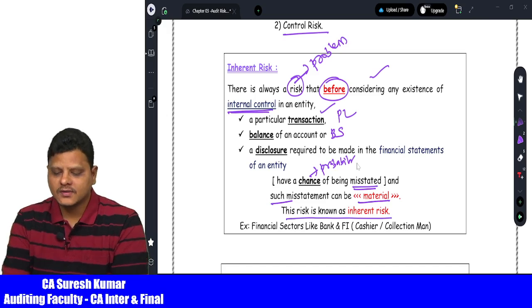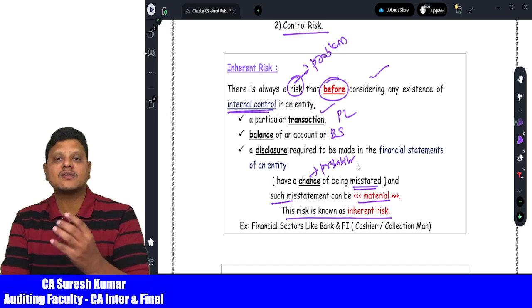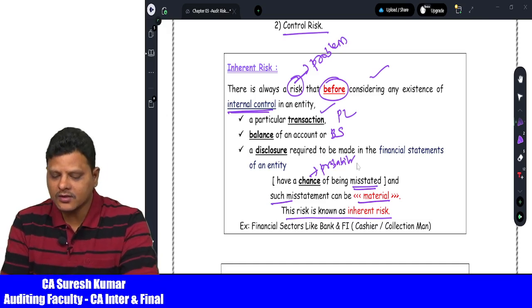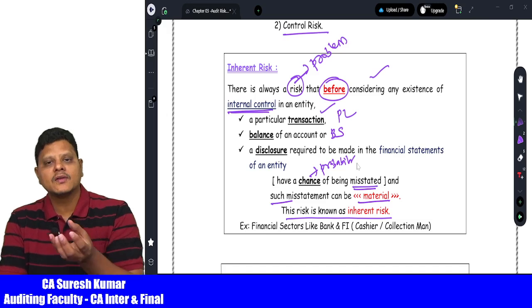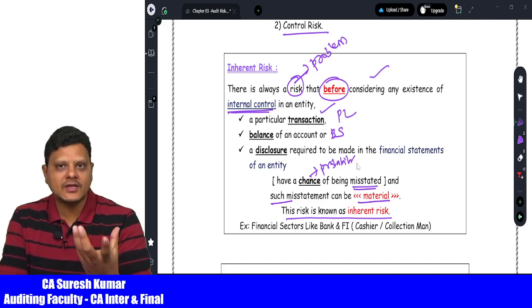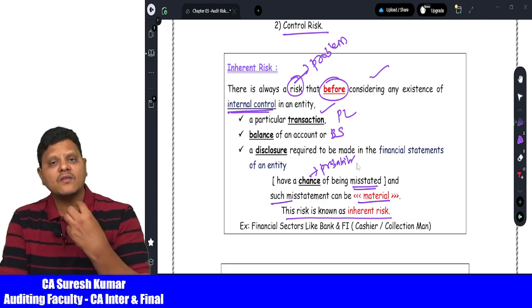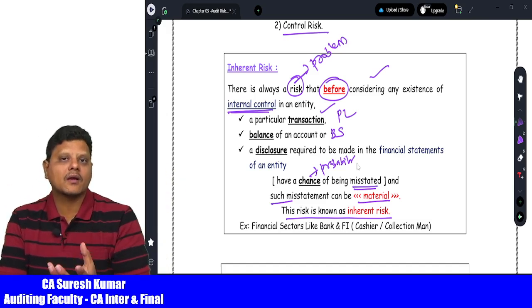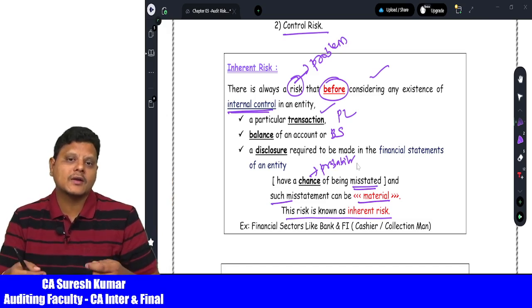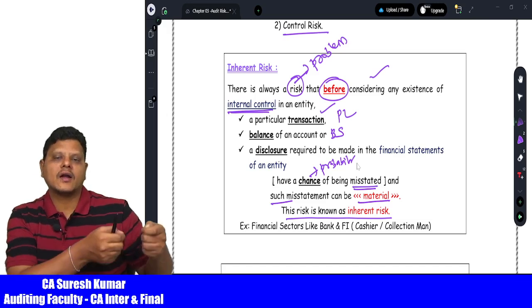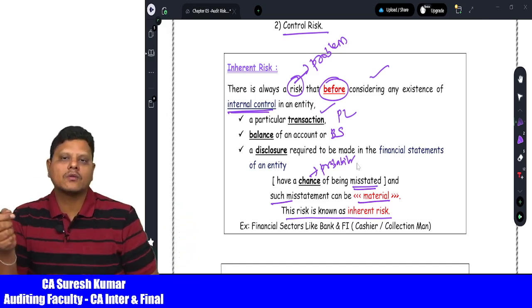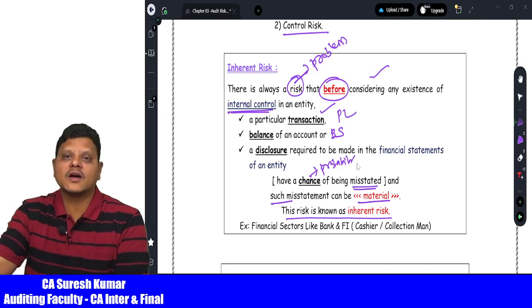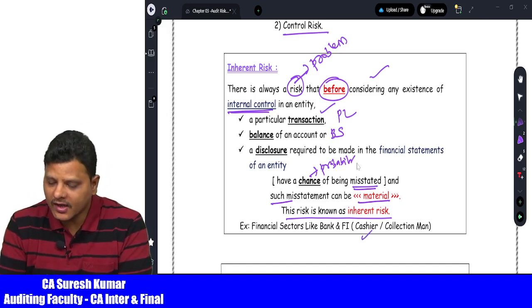Now for example, in the financial sector, inherent risk is always understood from the perspective of financial institutions or banks. You might see in the bank that the cashier collects cash. Is risk involved or not? There is always a risk that the cashier can run away with the available cash in the bank, but it is not possible for the banker to tie up that cashier or control him from going out. At most they can put up a safety grill and lock the room to protect from outsiders, not from the cashier. The cashier can also commit a mistake.